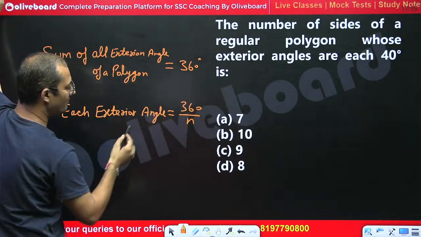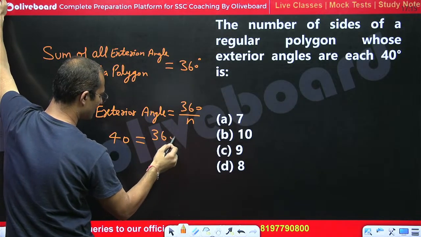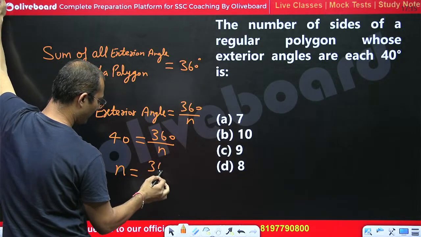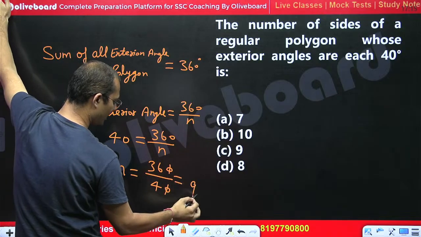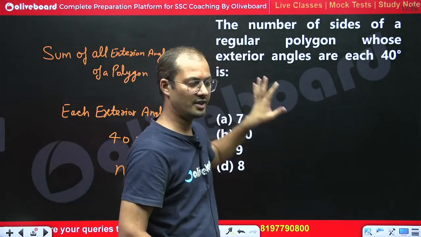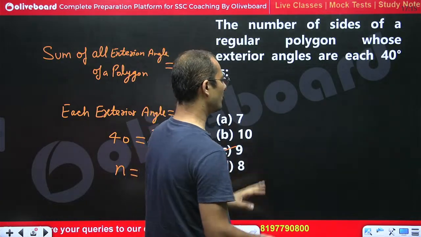So we are given the measure of each exterior angle. So 40 degree is equal to 360 divided by n. In that case n is equal to 360 divided by 40, so 9 is the right answer. So we can directly calculate if we know everything. Nothing is required to write, right?